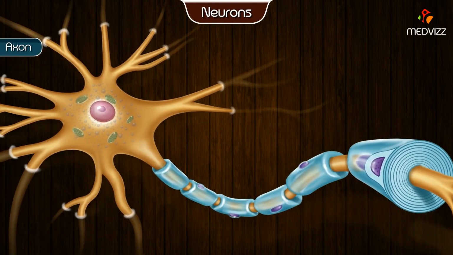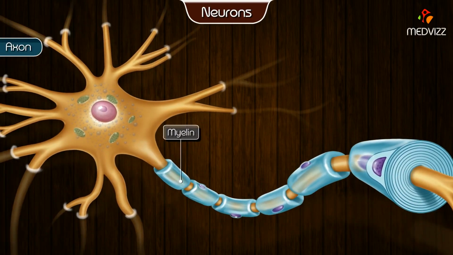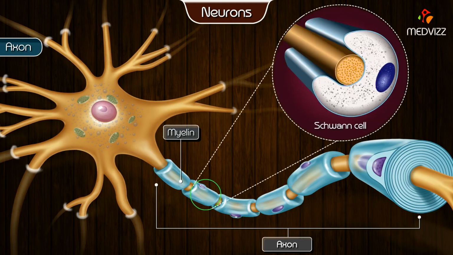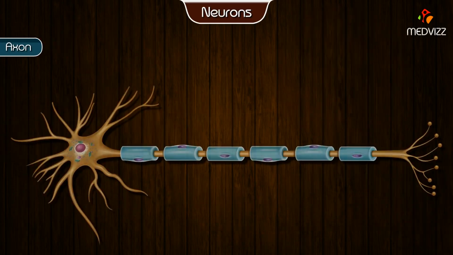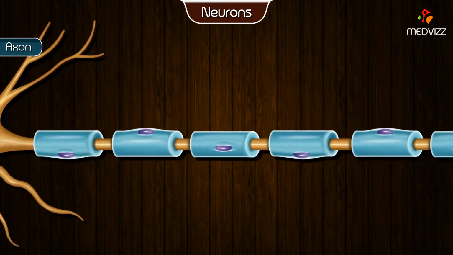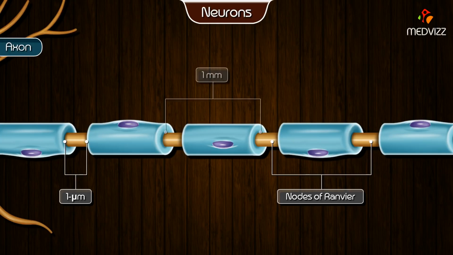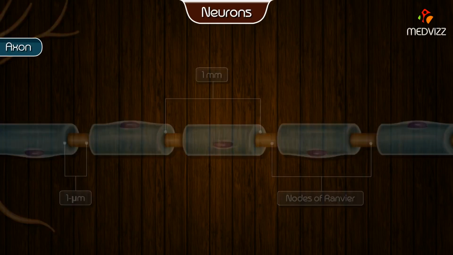In myelinated neurons, a sheath of myelin, which is a protein-lipid complex, is wrapped around the axon. In the peripheral nervous system, myelin is produced by Schwann cells, which wrap the axonal membrane up to 100 times. The myelin sheath envelopes the axon except at its ending and at the nodes of Ranvier, periodic 1 micrometer constrictions that are about 1 millimeter apart.